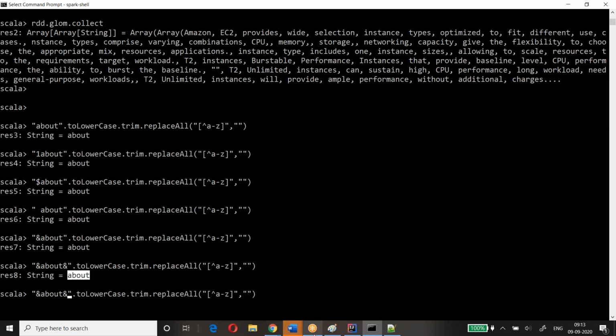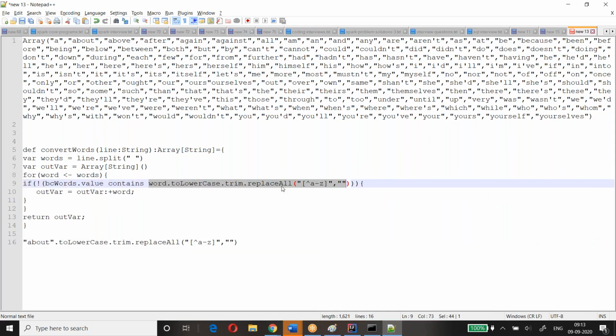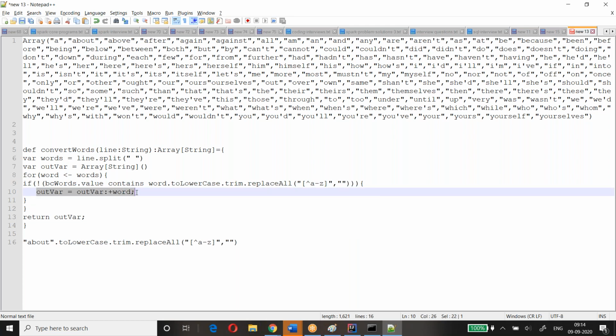So when I get that exact word, we need to check whether that word is contained in the broadcast; it should not be contained. Whatever word I get as the result of this should not be in the broadcast map. If it is not there, then only I'm returning it. Clear?